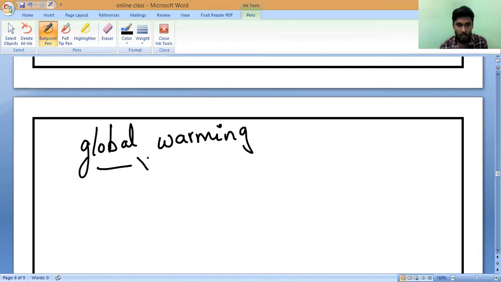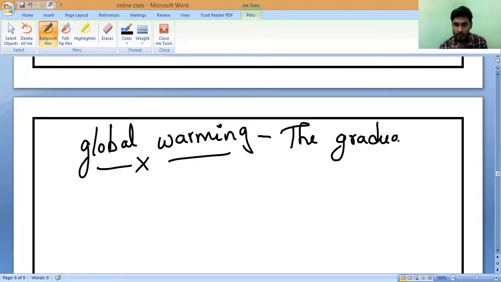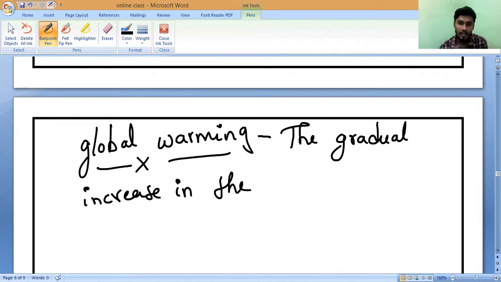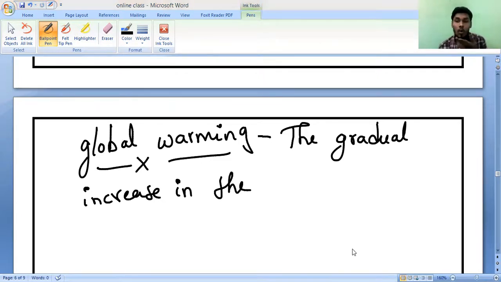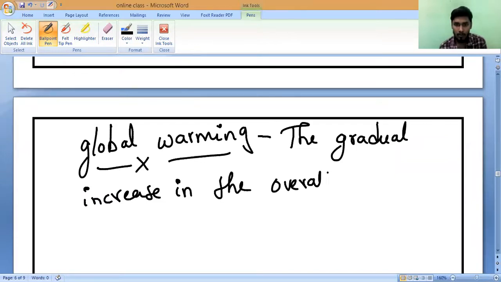So what is global warming? The gradual increase in the overall temperature of Earth's atmosphere. Write slowly, neatly.